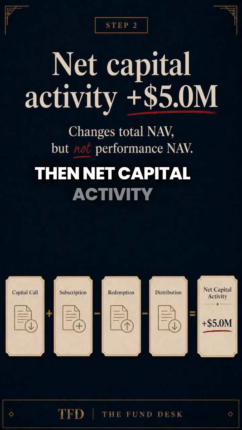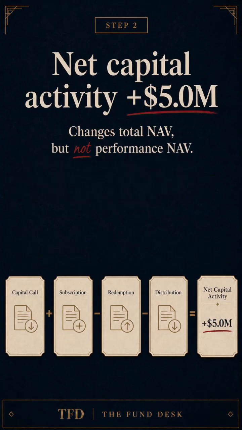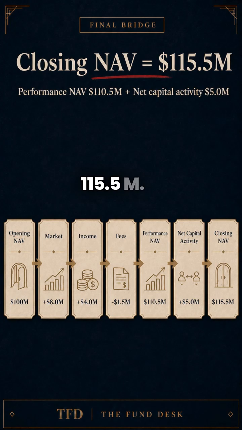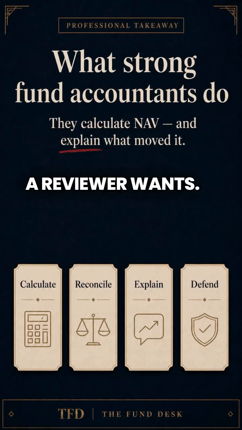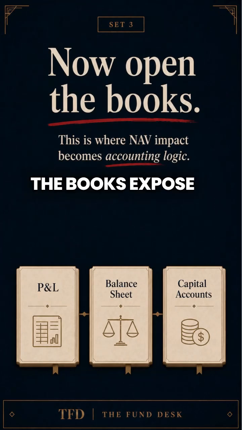Then, net capital activity adds 5 million. Closing NAV is 115.5 million. That is the story a reviewer wants. Now, here is where the books expose the truth.